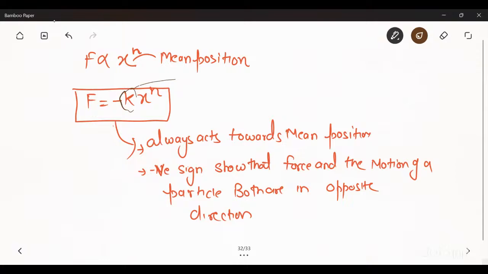Spring factor, or proportionality constant. It is defined as the restoring force constant.